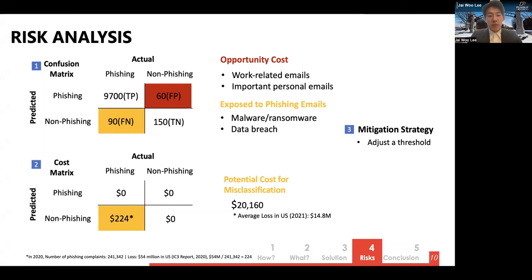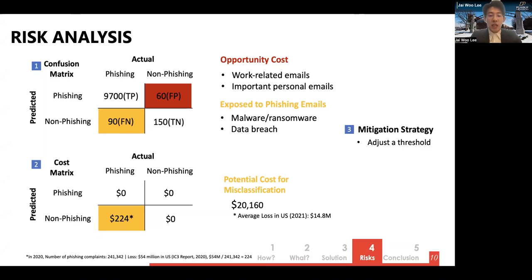Thanks, Paul. Along with our methodology and commercialization, it is also critical to understand and try to avoid risks based on misclassification. In the confusion matrix on the top, 60 false positive misclassifications can incur opportunity cost if important emails are filtered out as phishing emails.